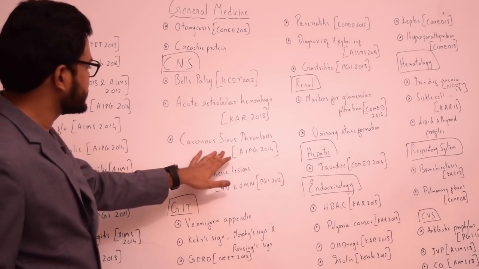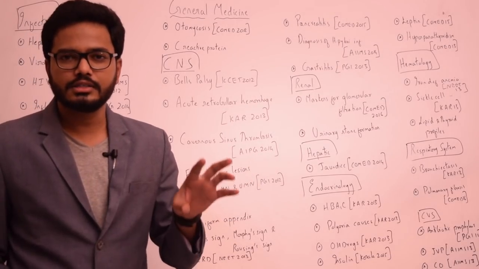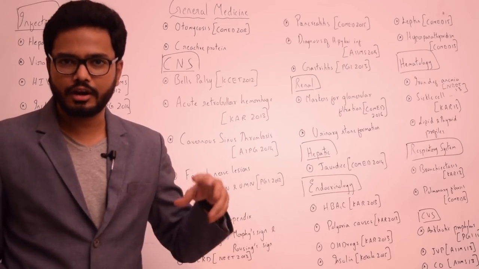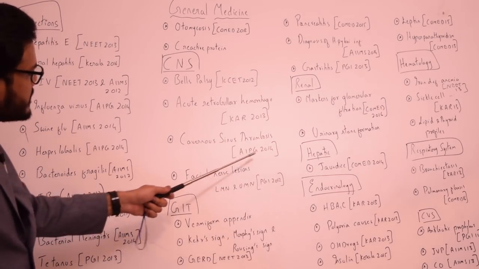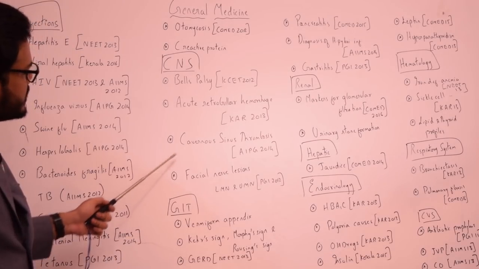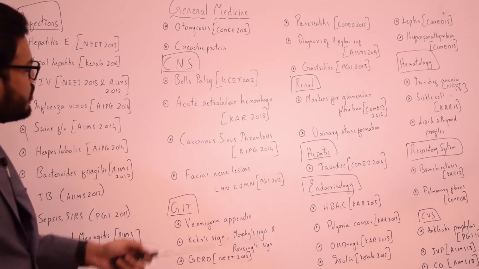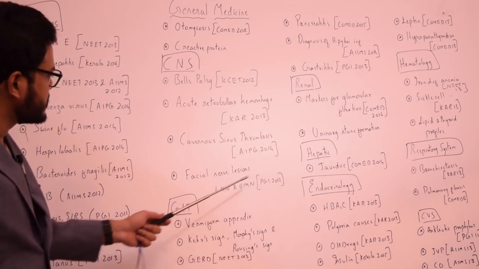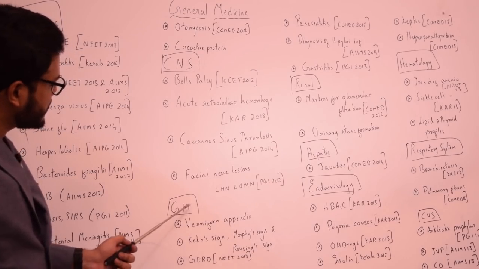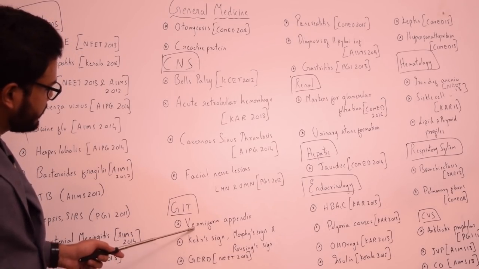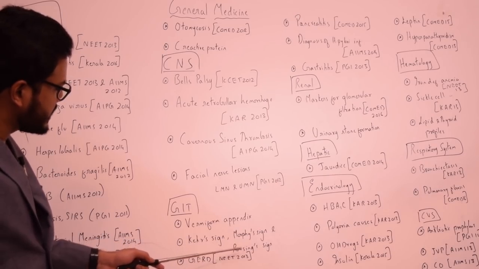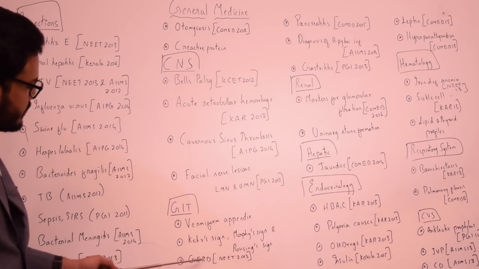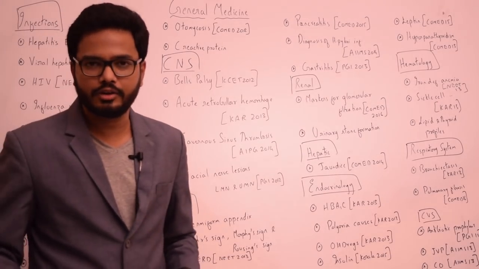This was actually a case history: in the question they mentioned the signs of a person suffering from cavernous sinus thrombosis, and asked us to diagnose the condition, right? So asked in AAPC 2014. And also we have various questions from facial nerve lesions, lower motor neuron lesions as well as upper motor neuron lesions, right? Asked in PGI 2012 as well. And in the gastrointestinal tract, GIT, we have questions from vermiform appendix, Kehr's sign, Murphy's sign, Rovsing's sign, various signs, and various causes of gastroesophageal reflux disease, GERD, in NEET 2013.